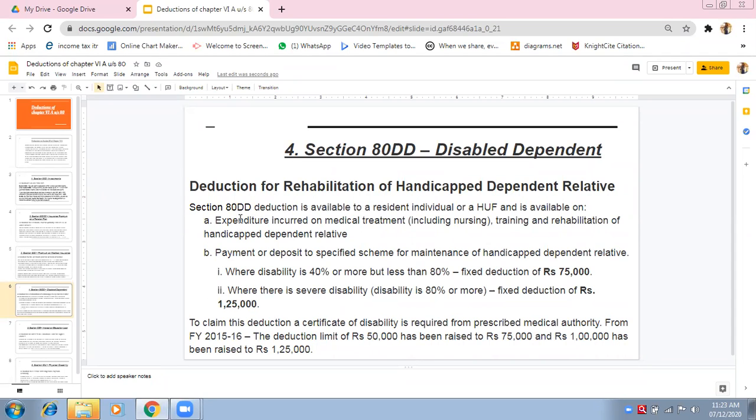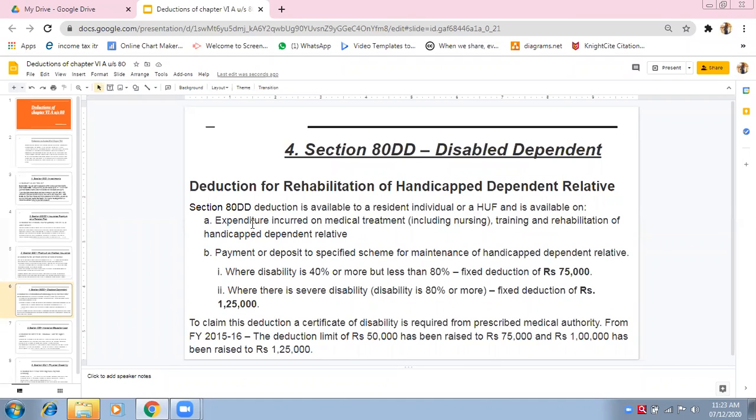First condition is expenditure incurred. You have incurred medical treatment expenditure including nursing, training and rehabilitation of a handicapped dependent relative. First of all you should incur some expenses on medical treatment, only then will you get the deduction. Second, how much deduction will be available?